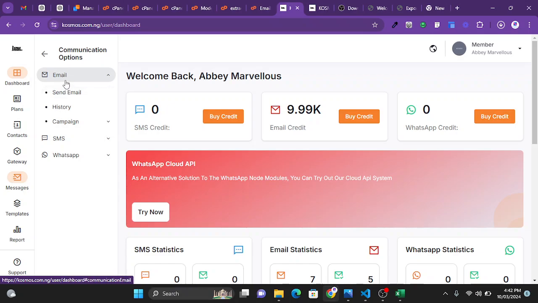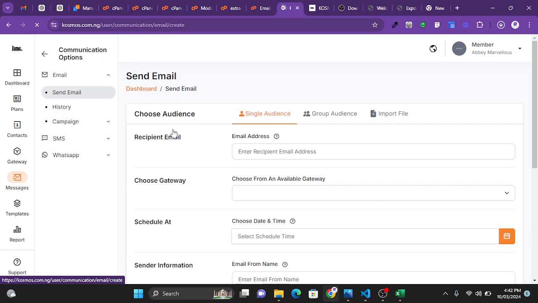So this is send email, this is history, this is campaign if you want to create a campaign or a list. But to simplify it, in other tutorial videos we'll be revealing more in-depth functionalities on this platform. So I'm just going to click on send email. So this is for sending emails to just one recipient.